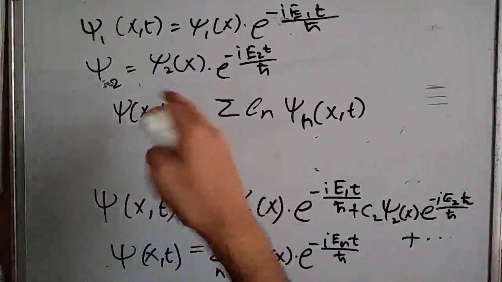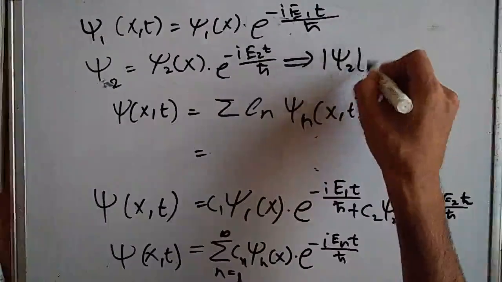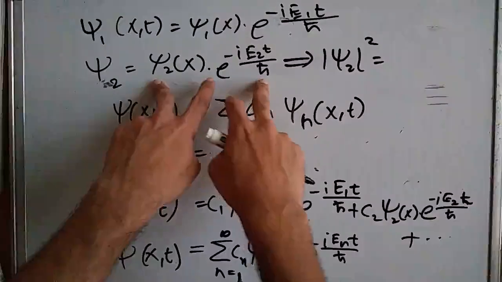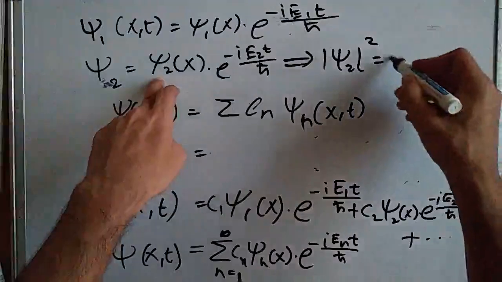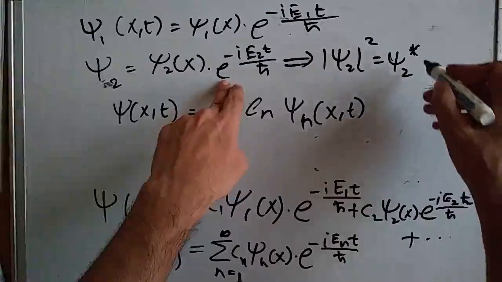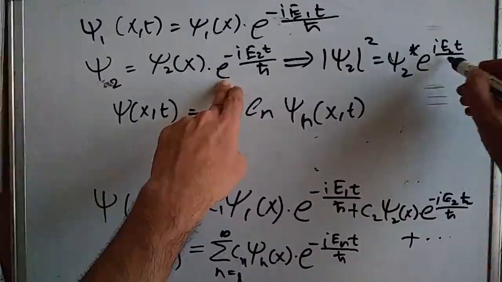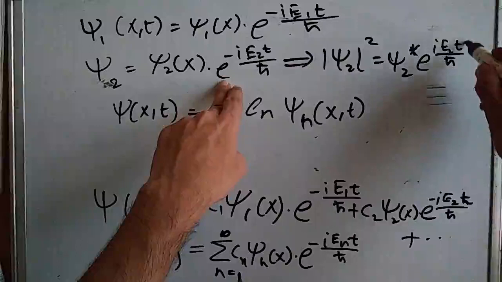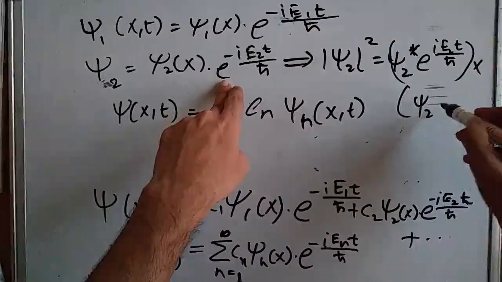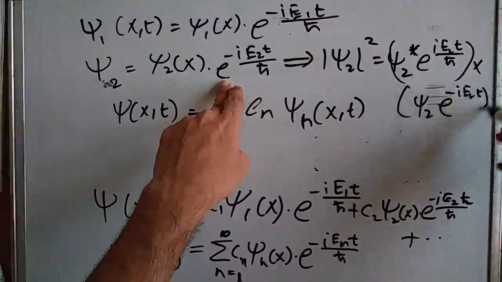Because if we were to find the probability density, psi 2 squared, we can write everything: first we write psi 2 star, the complex conjugate, with e to the power i E2 t by h, and everything is multiplied by psi 2 with e to the power minus i E2 t by h.